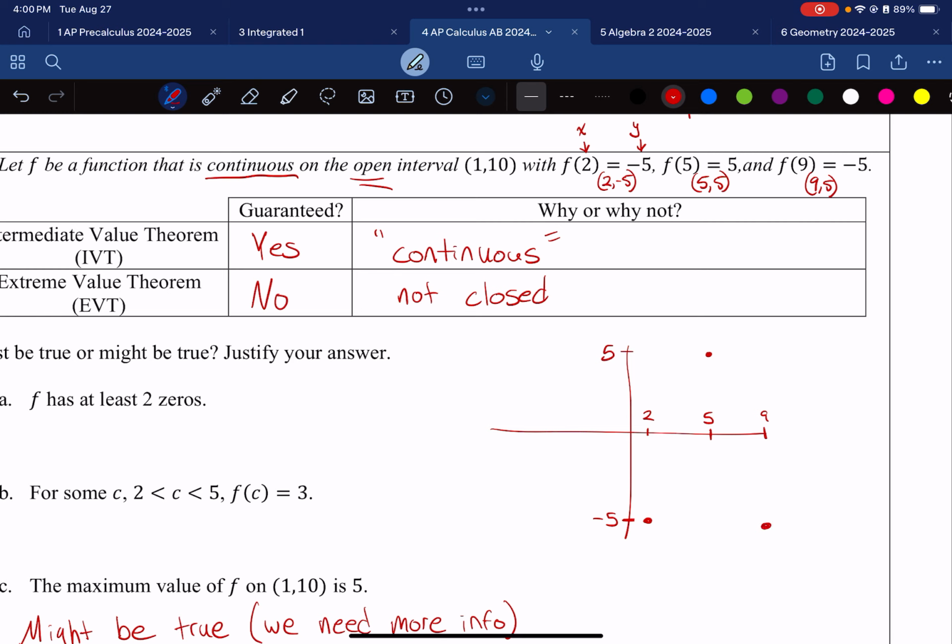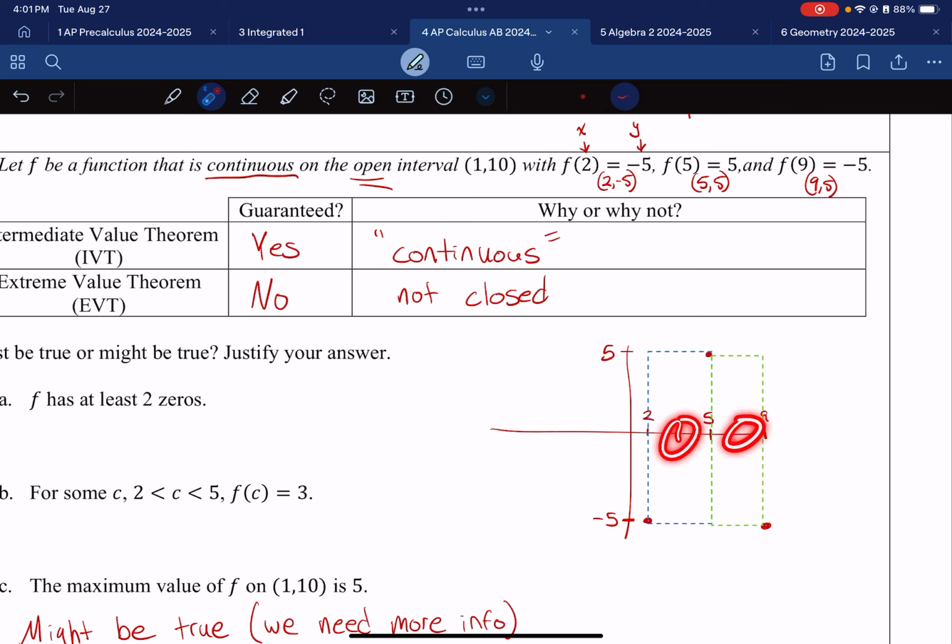And notice that each pair of points forms a rectangle for intermediate value theorem. So what I can say here is, let's go to a dashed line with a different color. The first rectangle is this rectangle right here. This is the first intermediate value theorem rectangle. And then there's this second rectangle that comes down through 9, comes up here. They should really be the same size, I think, but that's okay. Oh, no, they shouldn't be. This one should be slightly smaller than that one because this is a size of 4, that's a size of 3. Whatever, it doesn't really matter. It's not drawn to scale.